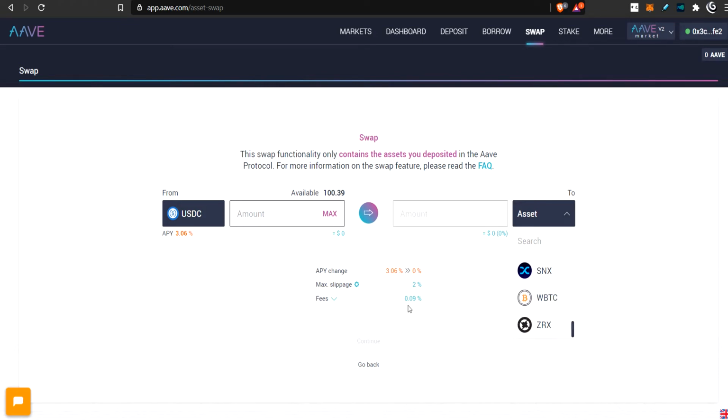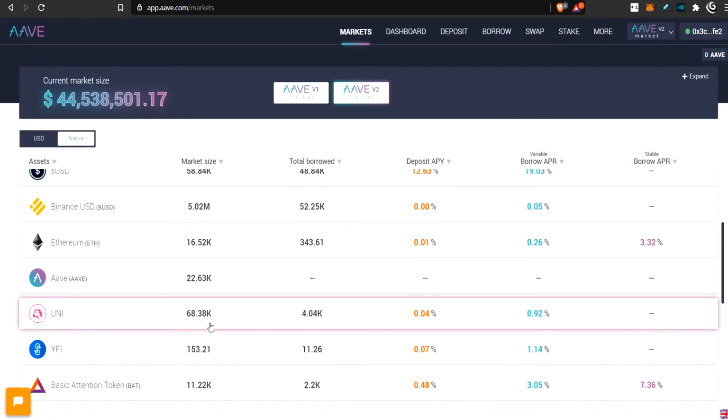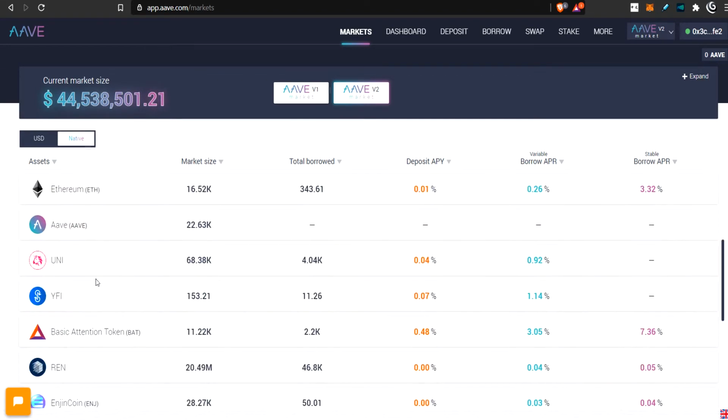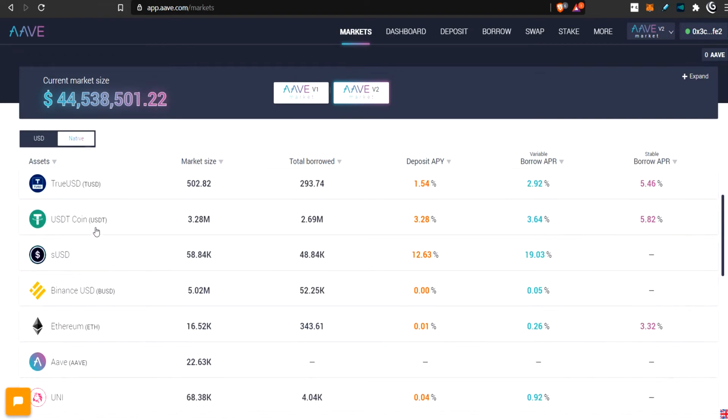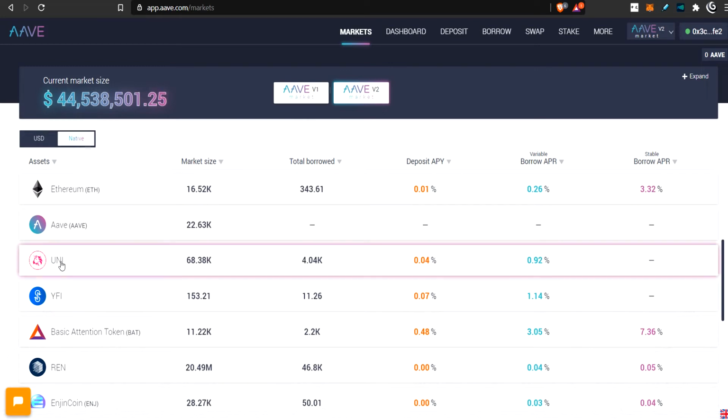Now there is a fee of 0.9%, which is more than Uniswap, so I wouldn't recommend you doing this all the time, but the main reason why they want this here: say I were to have supplied Uni, and I had maybe $1,000 worth of Uni supplied here as collateral, and I had borrowed something else like maybe DAI against this Uni, and then the Uni is slowly going down in value, and I can see it's going to go down. Like maybe I'm predicting that it's going to go down in value even further than what it is right now.